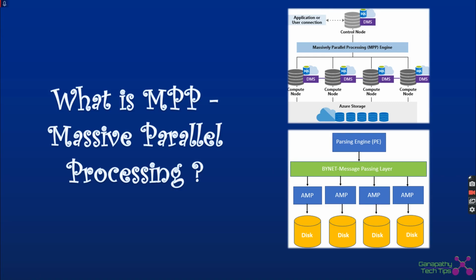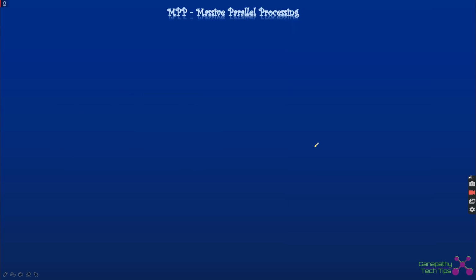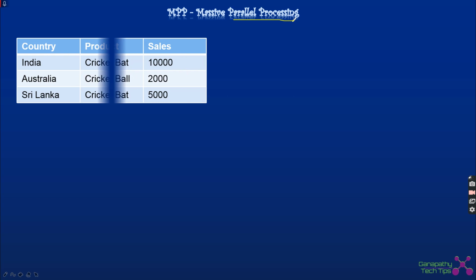Hello everyone. In this video we are going to discuss MPP, which is the massively parallel processing architecture, which is getting involved in various different data warehousing platforms. One important thing to know is all about massively parallel processing. Data processing is going to be the key, because we are going to deal with massive amounts of data in the case of the data warehouse.